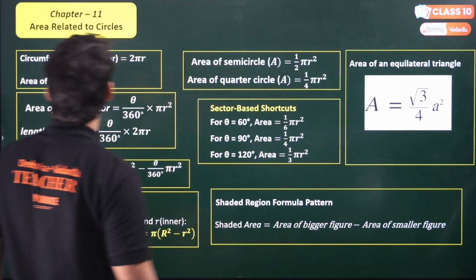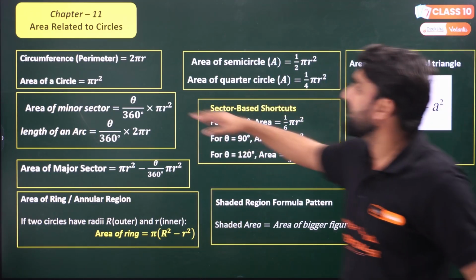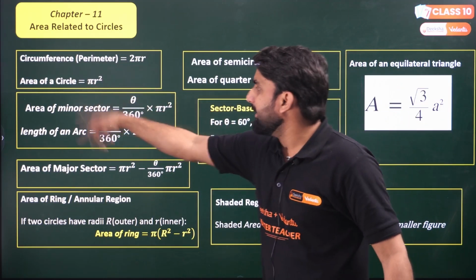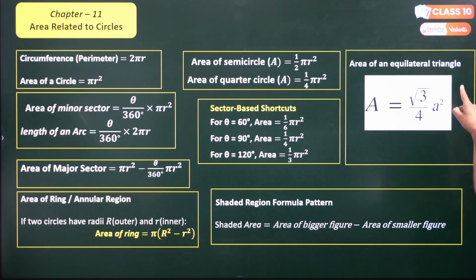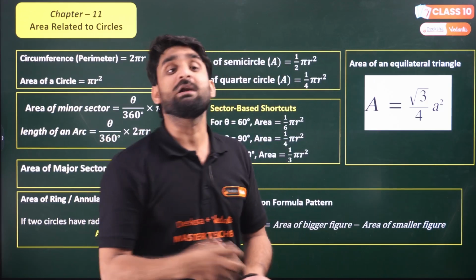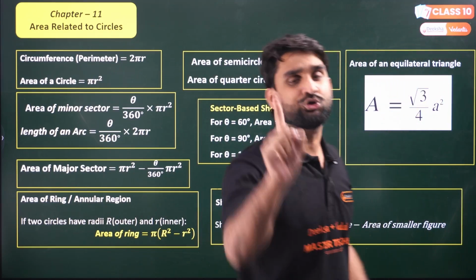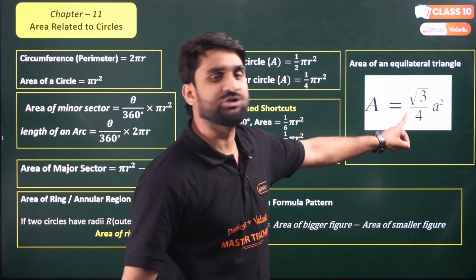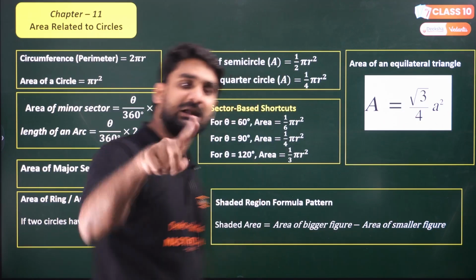Now move to chapter number 11, areas related to circles. Whatever the important formulas are here: circumference, area of minor sector, length of major arc, and this is the area of an equilateral triangle, because in this chapter, in many questions you will be getting an equilateral triangle also. To find the area of an equilateral triangle, you should have the formula of that, and that is why I am mentioning it here. The formula of an equilateral triangle is root 3 by 4 a square. A is the side of that triangle, right?